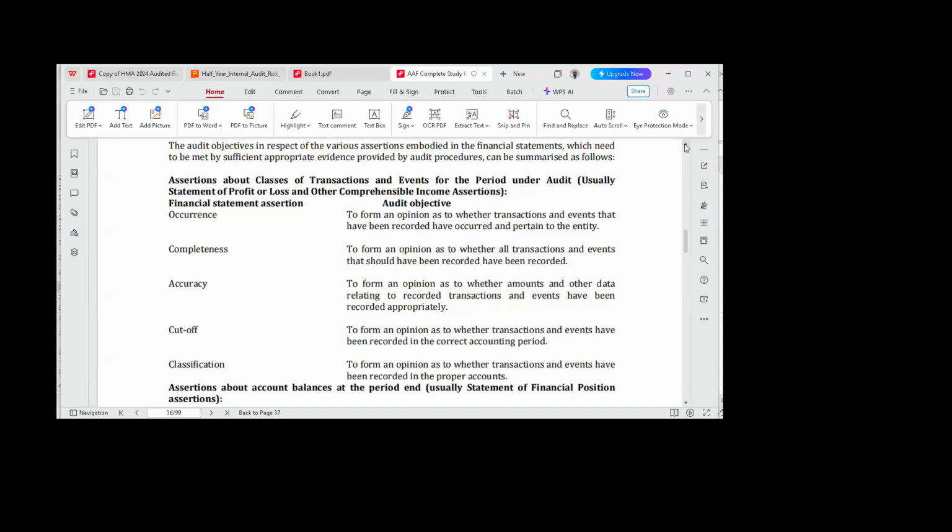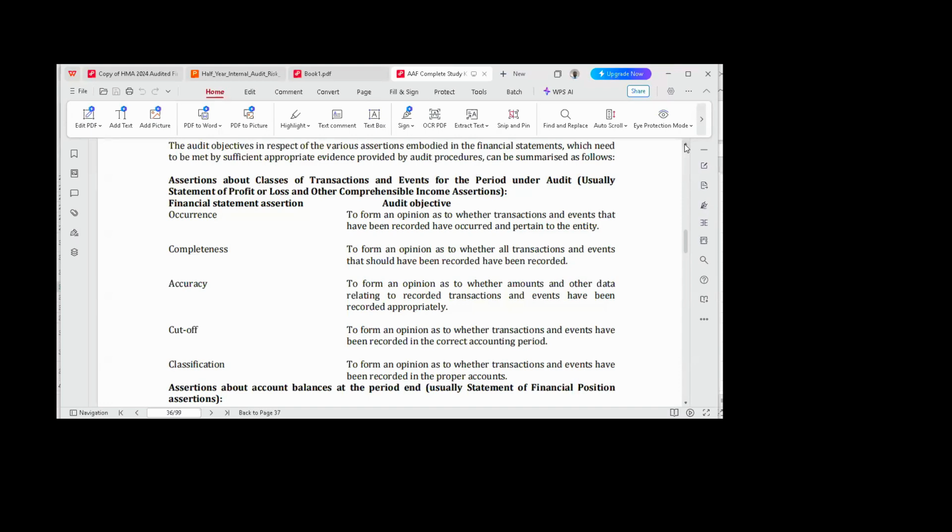And the auditor is asking management, since they prepared it, are you sure that the financial statement you are giving me does not contain any material misstatement?